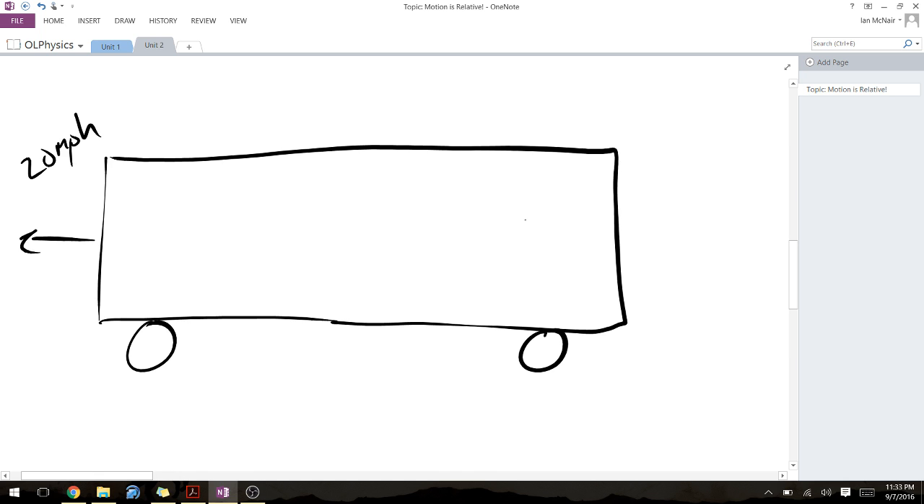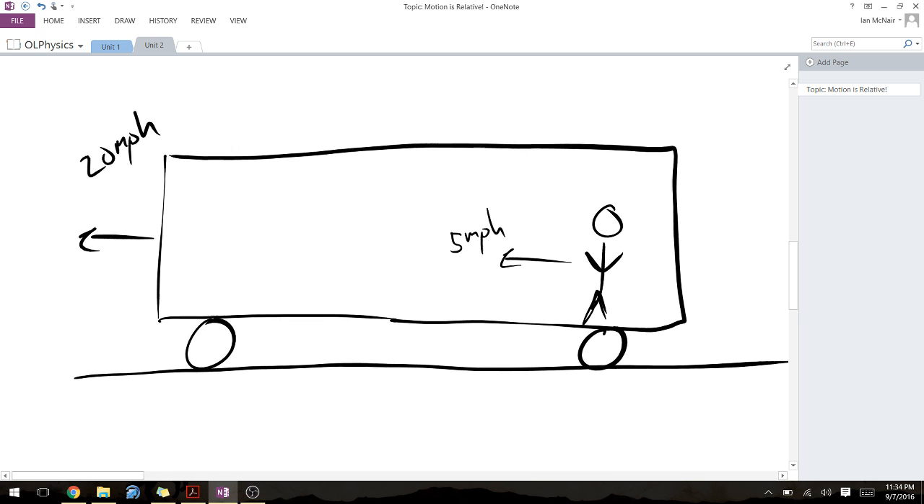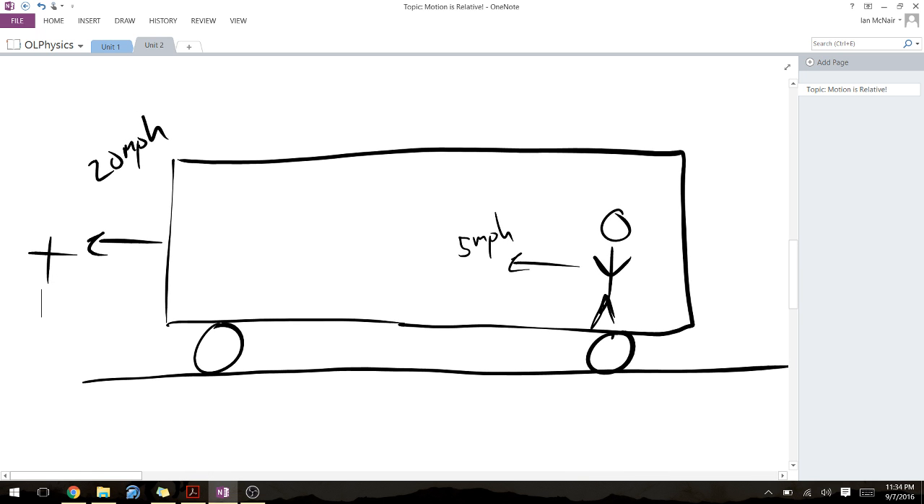And we have a person on this bus moving, or just standing there, right? This 20 miles per hour is measured in a certain frame of reference, and this is relative to someone standing outside of the bus, right? Someone standing outside the bus would also say that this person right here is also moving 20 miles per hour. The question now becomes, what happens if this person begins to move? So let's say now that this person begins moving at 5 miles per hour in this direction. And we're going to note this as the positive direction.